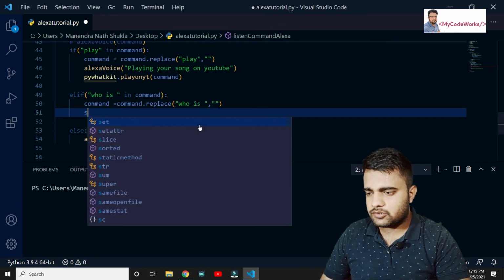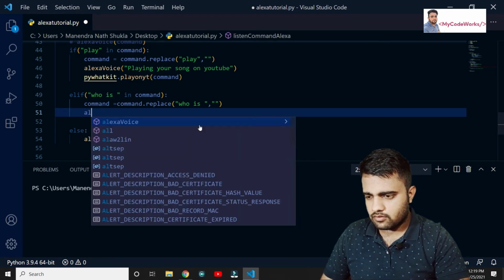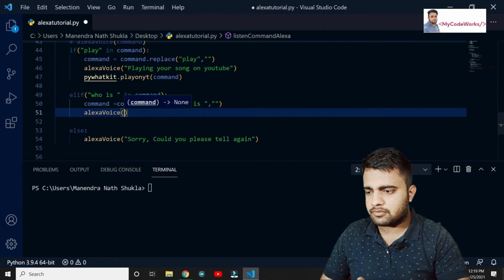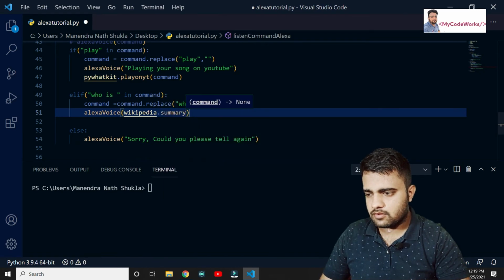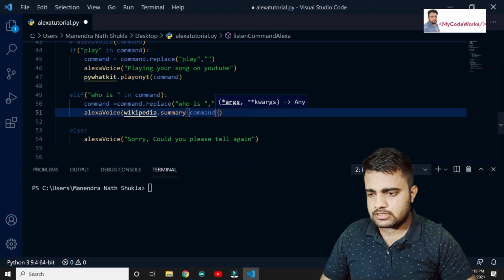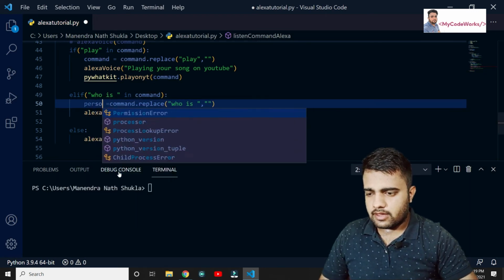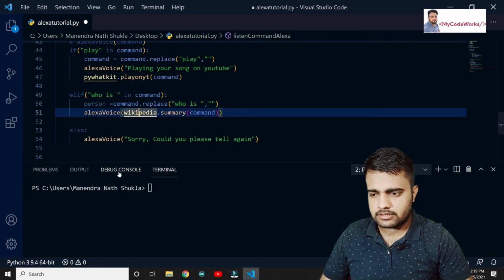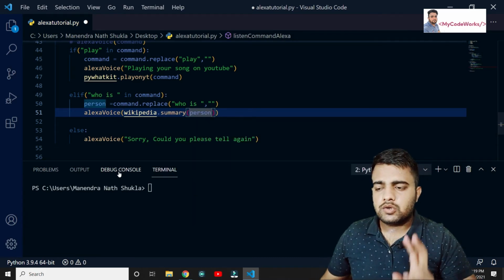So Wikipedia.summary for the particular person, so not command, but person. We pass person here, and we have to specify some lines, so let me put it as 2 lines. Read about that person, just 2 lines.